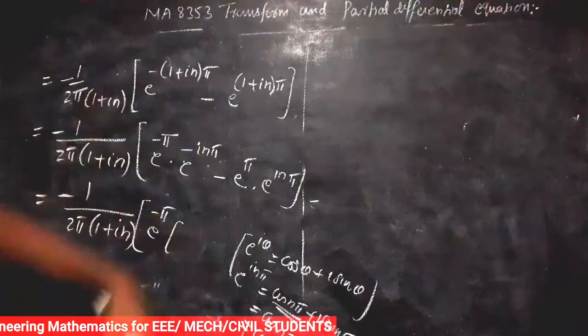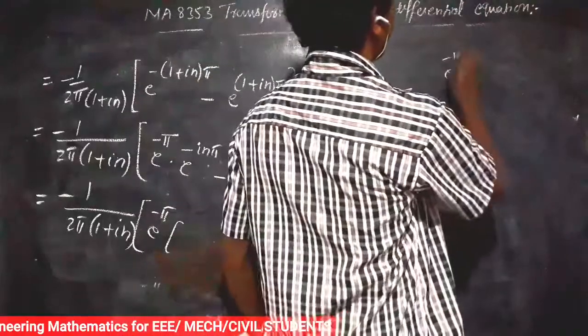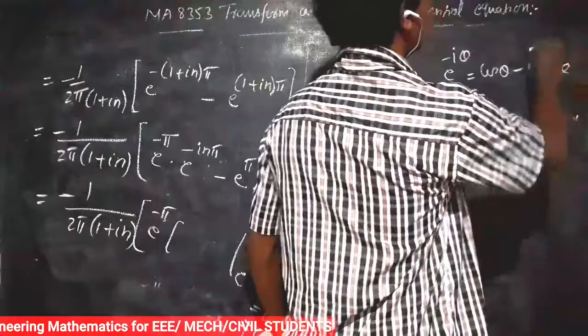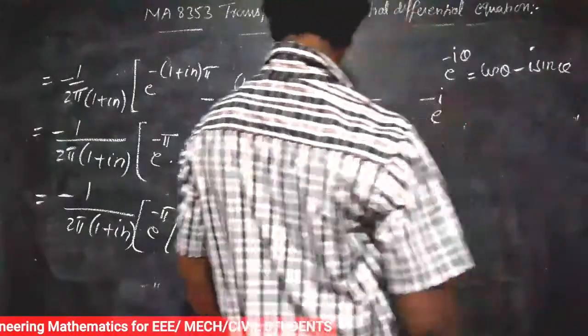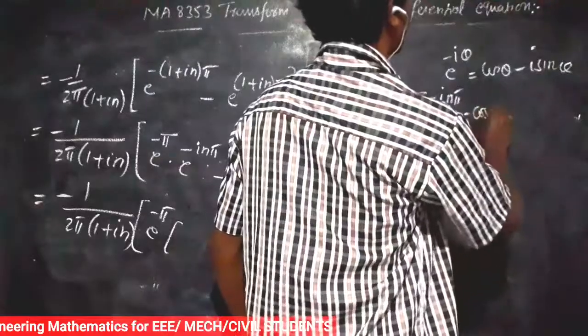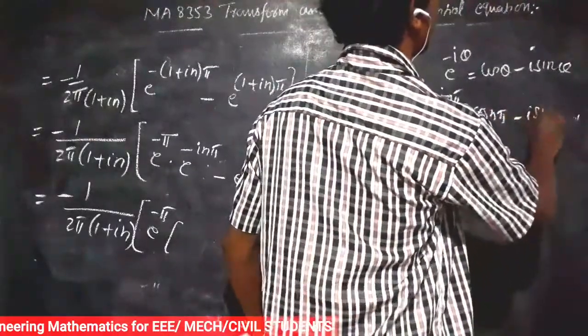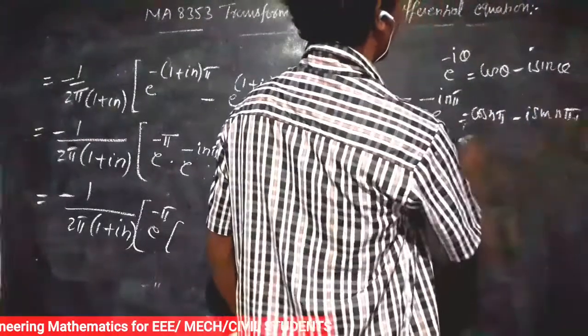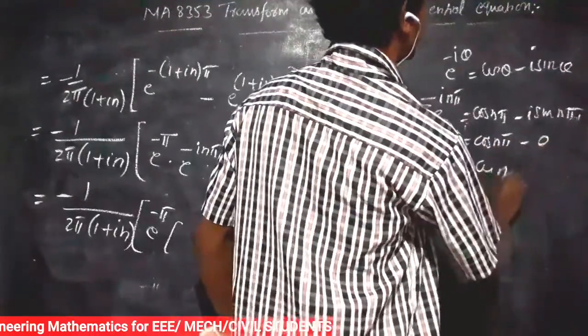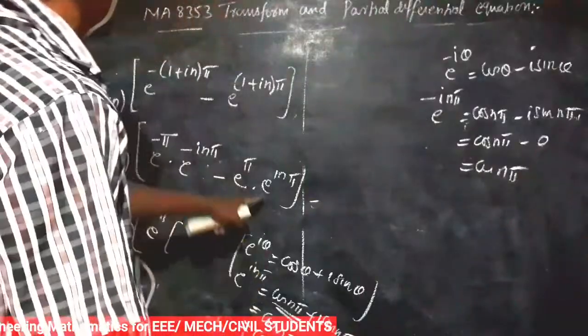Then what is e power minus i n pi? So e power minus i theta is equal to cos theta minus i sin theta. So e power minus i n pi equal to cos n pi minus i sin n pi. So that is cos n pi minus 0, that is cos n pi. So this is cos n pi and this is cos n pi.